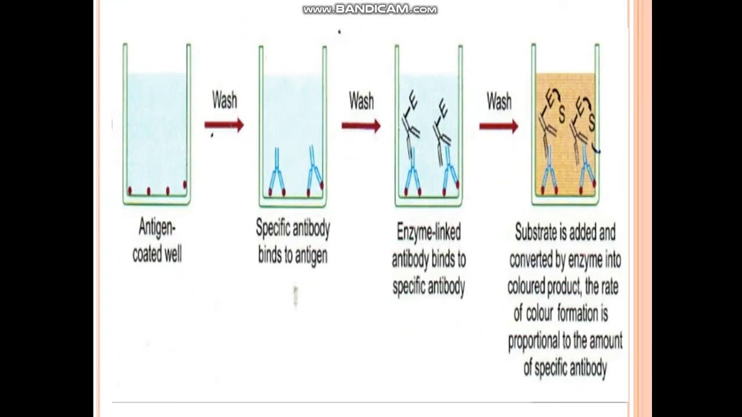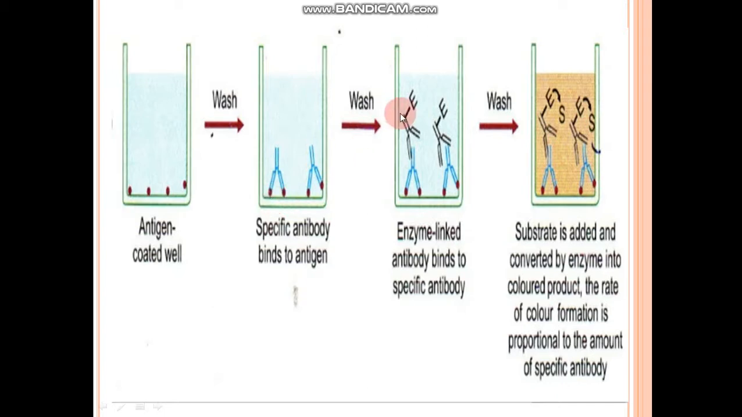Let us understand this on the basis of this diagram. See here, such kind of wells are being created. Earlier they were being created in the laboratory, but now we have plates which already have these wells or holes present. Now they are coated with antigen, then washed, so the unattached antigens are washed away. Okay, then we are adding specific antibodies, and these will bind to the antigen to form the complex.